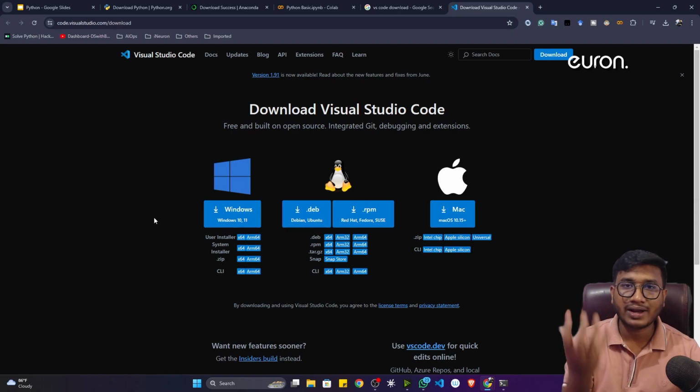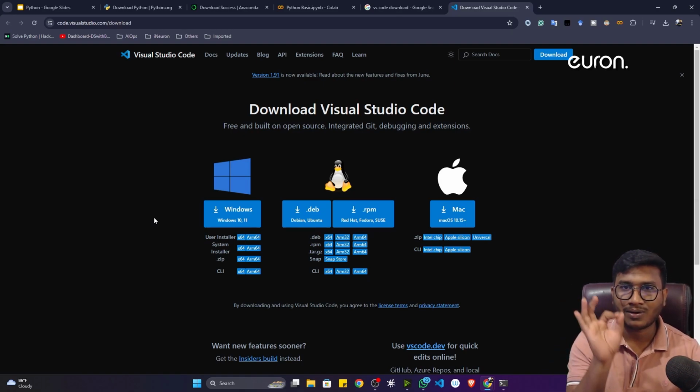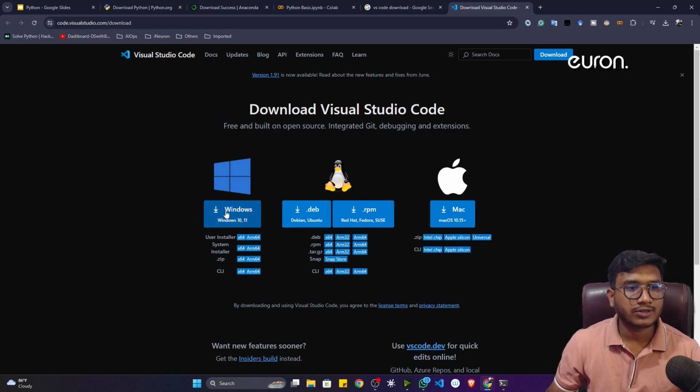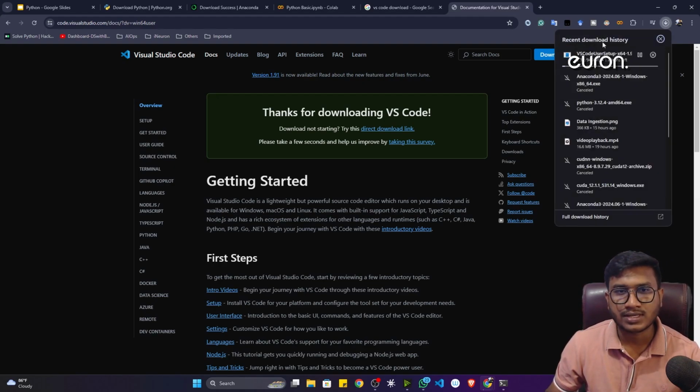So this will give you one code editor where you can write code and execute it with the help of the Anaconda distribution. Again, you can download it for a Windows machine. If you're using Ubuntu or Mac, you can install it for them as well. If I click here, it will start downloading this tool. Actually, you can see it's downloading.